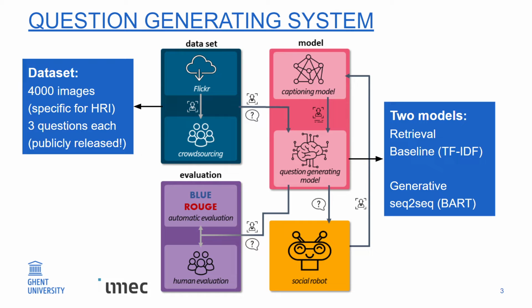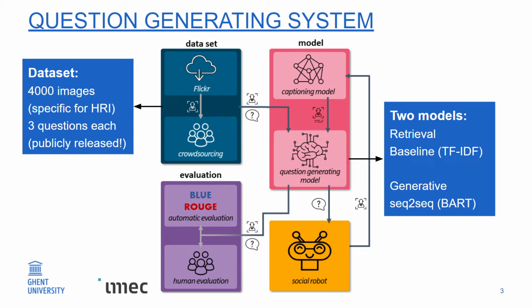First, we collected a dataset of 4,000 images that represent what a robot would see when it's interacting with a human, and using crowdsourcing, we collected 3 conversation starting questions for each of those images, and we've publicly released this dataset. Then we created a model that generates a question based on this image.